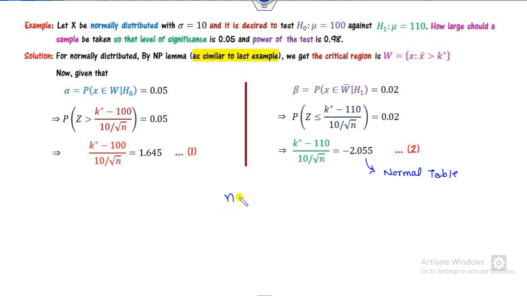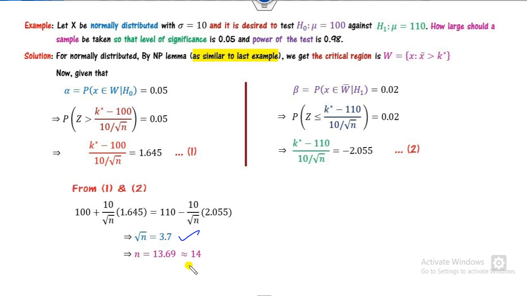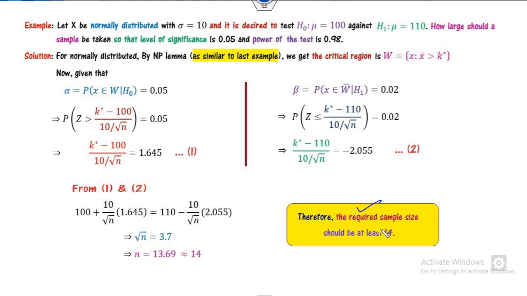Now from equations 1 and 2, your target is to solve for the value of n. From here you can find the value of k star, and from here you can also find the value of k star. You can equate them, and you will get n as 40. That means the required sample size is at least 40.